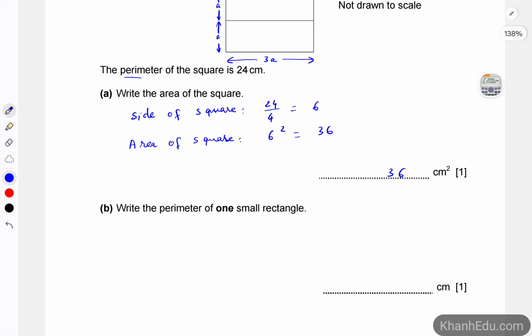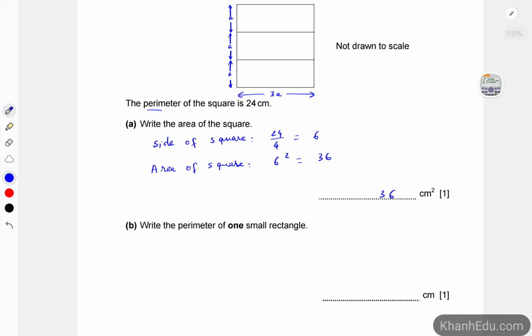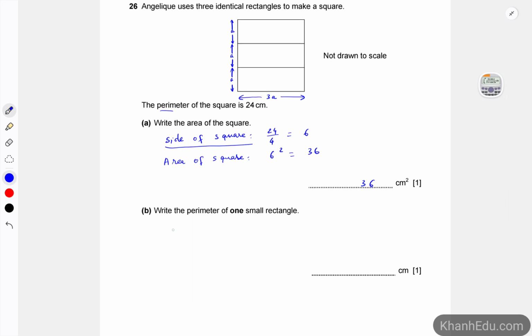Okay, come to part B. Now we are dealing with a rectangle, so it is very useful to find out the value of A. So the perimeter of one small rectangle, because we know that the side of the square is 6. So we take 6, 3A equals 6. So that means A equals 2.